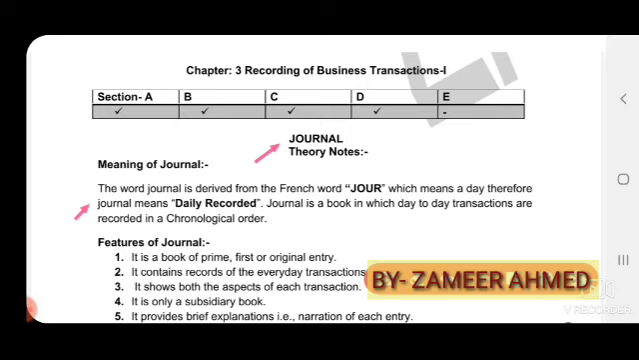So, for this journal we have to follow the principles. That is journal entries. How to pass the journal entries? I will show you in the next video. So, in this video, I will explain only the theory concept.